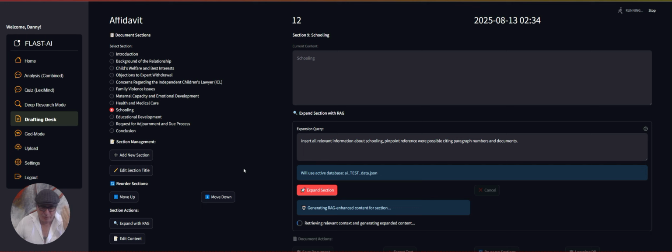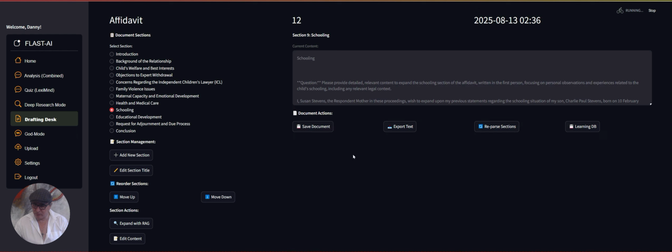So if you load up any information into the database, let's say, for example, a report from Child Protective Services, and you want to pinpoint reference that report, it'll extract exactly what paragraph it found it in and stuff like that. So anyway, right now we're expanding on the new section that we created.